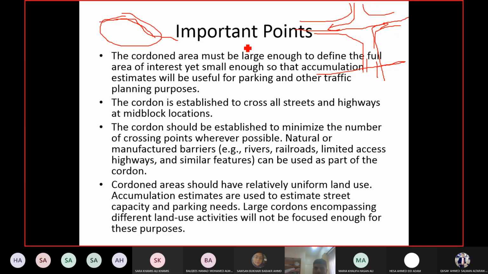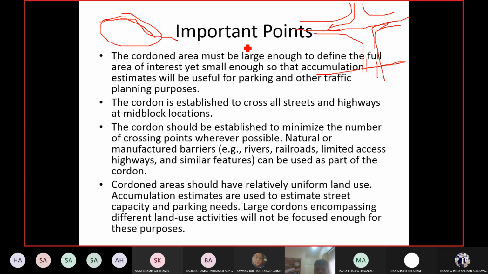To cross the river, you have to provide a bridge or something, right? So you cannot provide the bridge like you provide streets. Okay. So since the number of crossing points on this side will be less, that means the number of points at which you have to take the observation will also be less. Okay, so number of crossing points reduced, that means number of observation points also reduced.